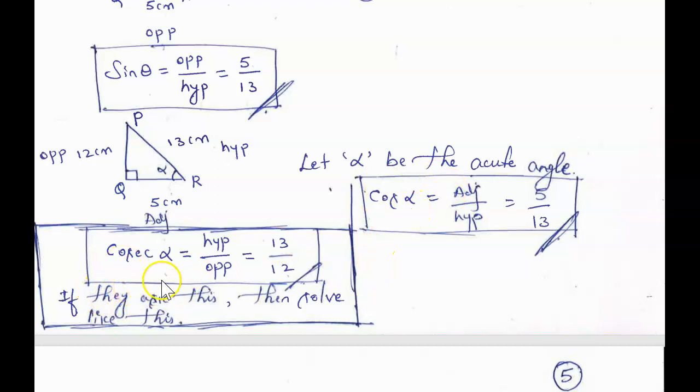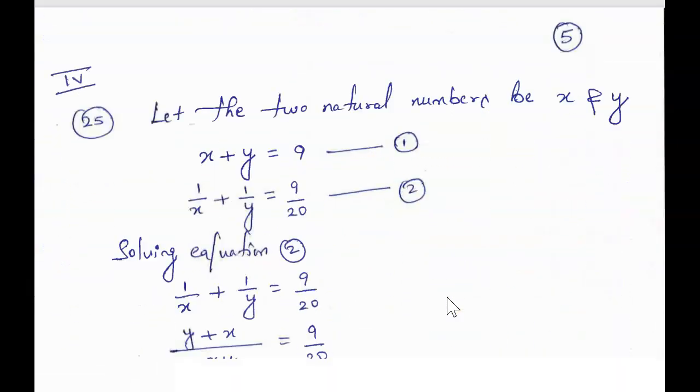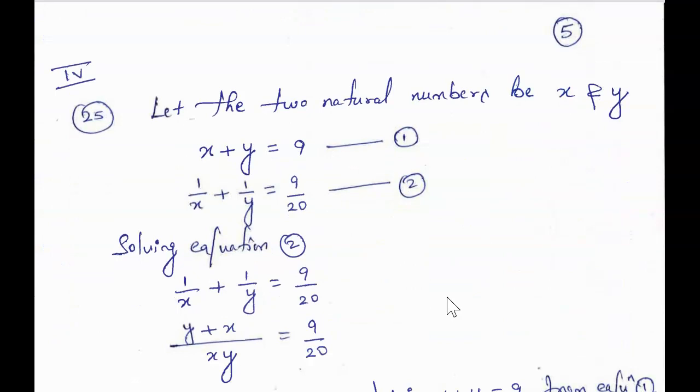Sometimes they may ask you cosecant alpha, but you need not solve this, but I have done this as I have mentioned here. If they ask this, then you have to solve like this. Okay, but this is not asked in the problem, but once again I have done this case to make sure you understand how you are supposed to solve. And next, this is fourth main, question number 25. Okay, I hope you all can understand.